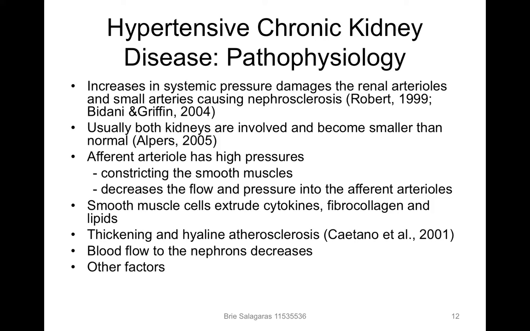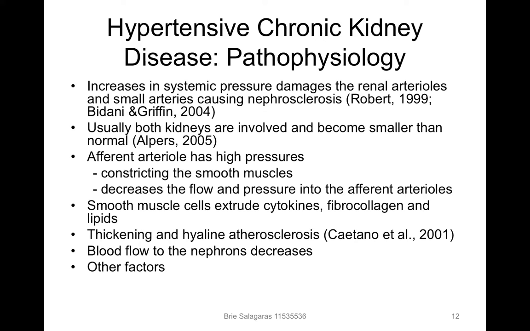Hypertensive chronic kidney disease. Firstly, it's important to note that although current levels would be placing stress on the kidneys, we would expect Tom's blood pressure to increase, particularly the systolic reading, for him to be at an increased risk of this occurring. So hypertension causes increases in the systemic pressure and damages the renal arterioles and small arteries, causing atherosclerosis.